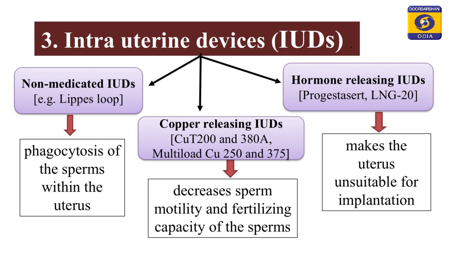Coming to hormonal or the hormone releasing IUDs, they are almost the same in structure as the copper releasing IUDs, except they have a structure that is loaded with hormones that will prevent pregnancy. Okay, and these make the uterus unsuitable for implantation. These hormonal secretions from the devices will make the uterine lining unsuitable for the implantation to take place if at all fertilization takes place.